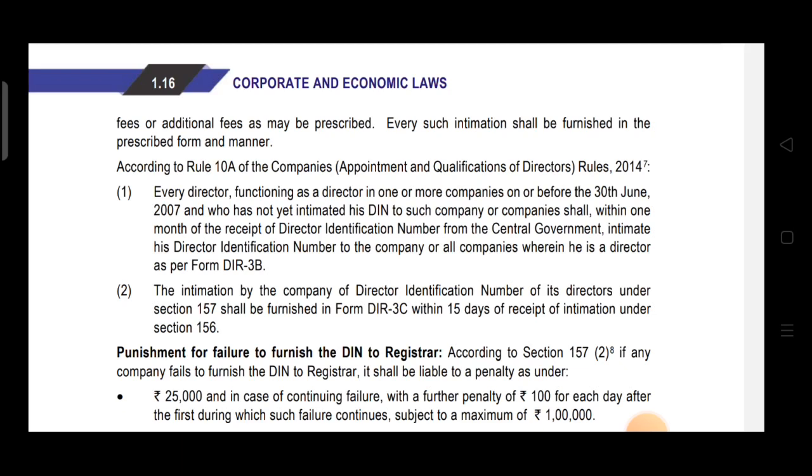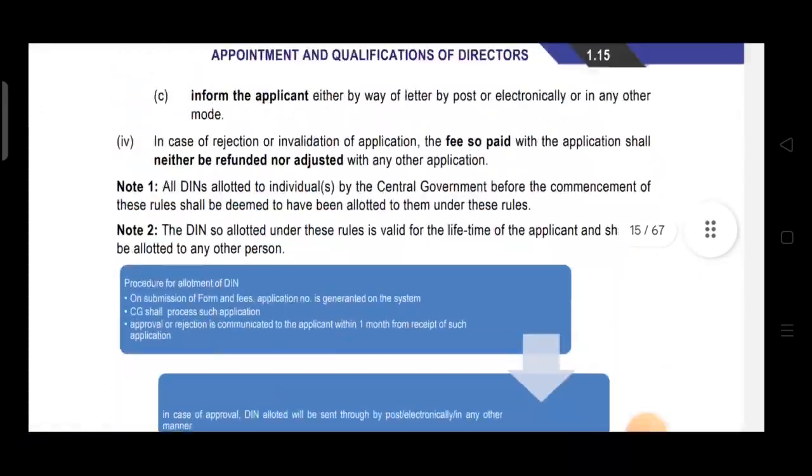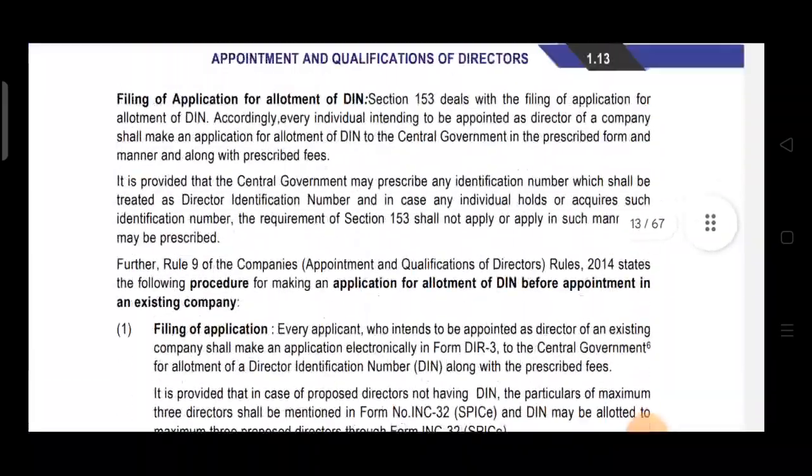So DIR 3B is the form for intimation for all directors, who are functioning before 30th June 2007 or after 30th June 2007. They have specifically mentioned this date because on or before 30th June 2007, DIN was not made mandatory. You can see this from the first line of the section also.